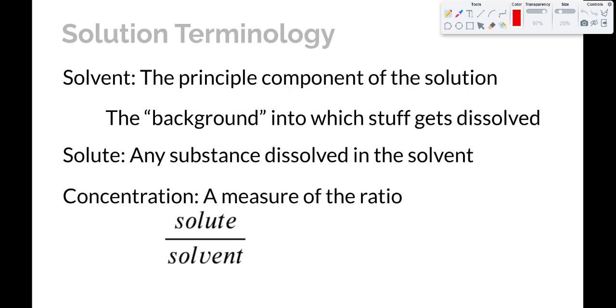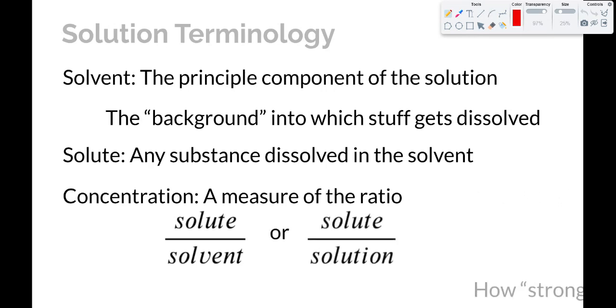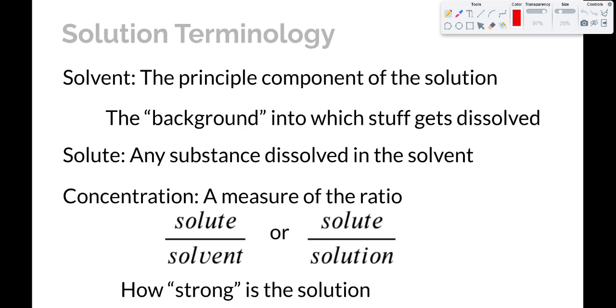Concentration is a measure of the ratio of either solute to solvent. So for example, grams of sugar per kilogram of water maybe, or solute to solution. And that's the one we're going to use a lot more often. So for example, grams of sugar per liter of solution might be a way of expressing that ratio. In everyday terminology, the concentration is basically how strong is the solution.